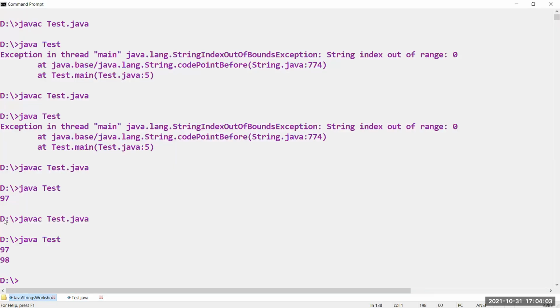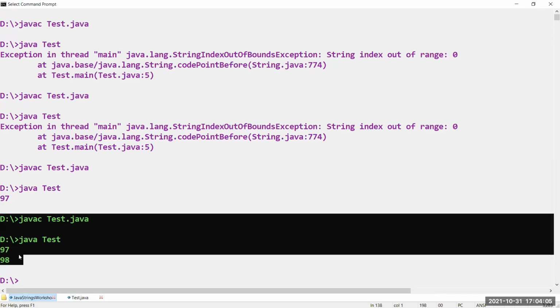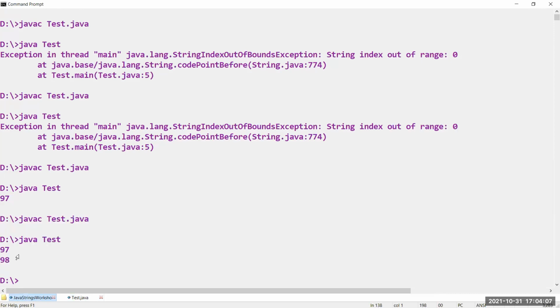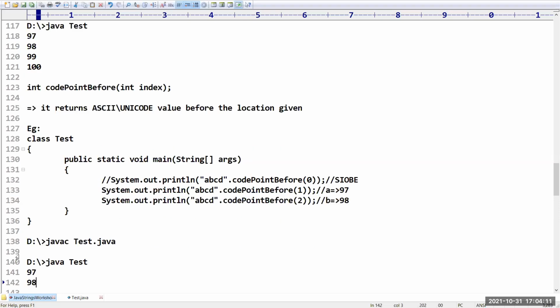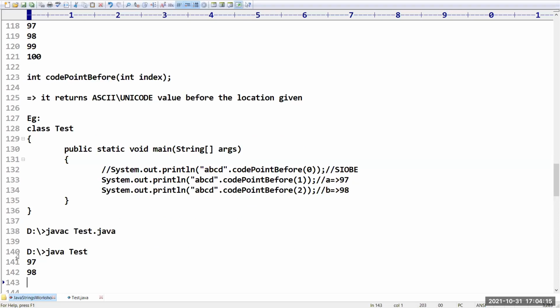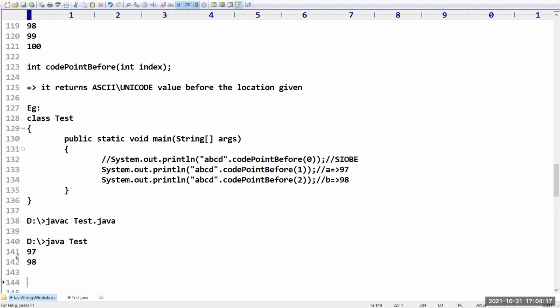So how you get all these values, I think it is very clear for you people. This is how to get the character at a given location, how to get the code point ASCII value for the given character, and at the same time how you can get the previous value. Do you have any doubts up to this? Please confirm. I request everyone to respond.